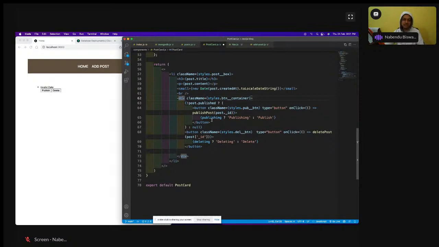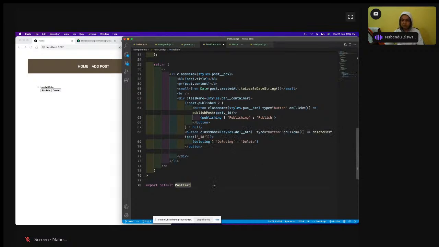The button will change to publishing for a second, and then it will publish, or else none is shown. If it is not there, then delete and all these things are there. We are using a lot of ternary operators here, and this is how we use them. For delete post we pass post.id, and for publish post we also pass post.id. So this is how it is done.